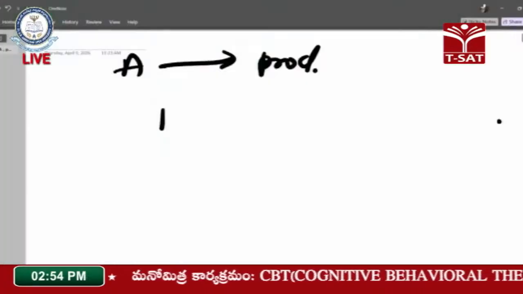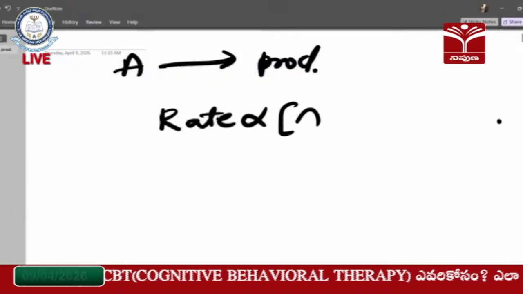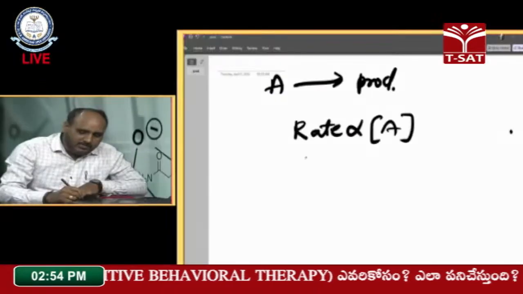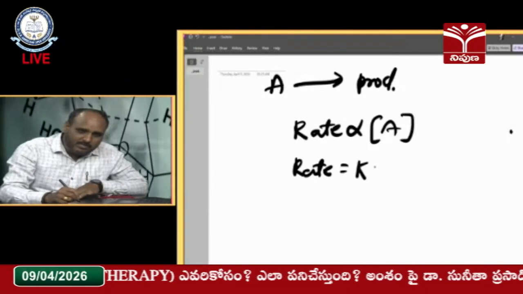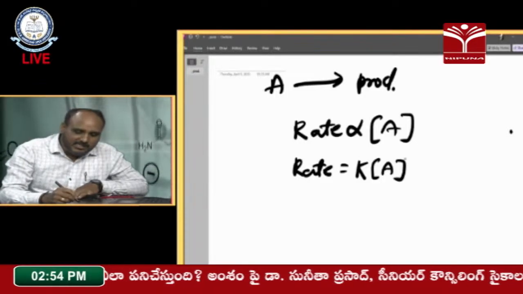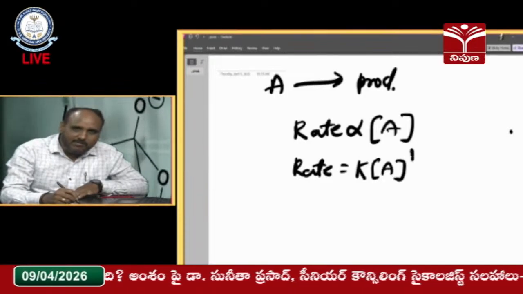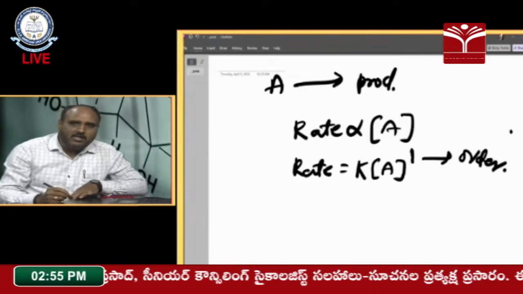For example, if the reaction is carried out, A gives rise to products. How do we write the rate of the reaction? Rate is directly proportional to the concentration of the reactant, so rate equals K times concentration of A, where the proportionality is removed with a constant K. This is the rate equation. In this rate equation, the power of the concentration of A is 1, hence this is called the order of the reaction.